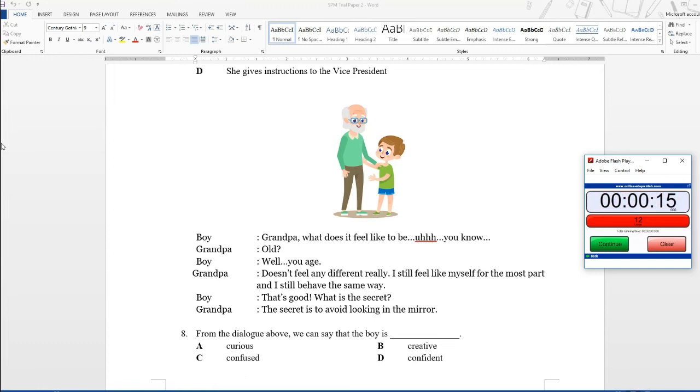Alright, time's up. So question 8. If you answered curious, then yes, you are correct. So the boy is curious about how the grandpa feels when he's old. He wants to know what it feels like to be an old person. So the answer is 8.